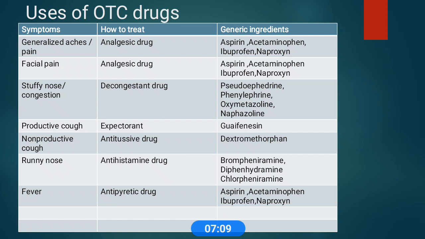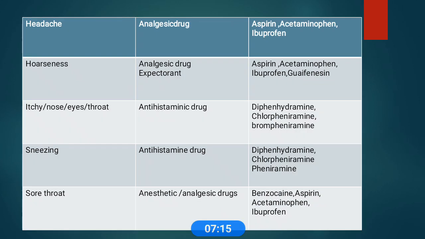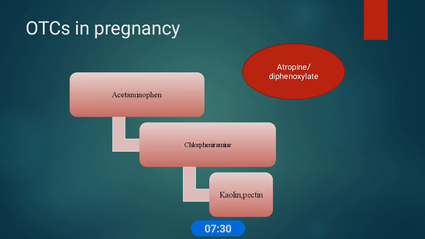These are the most used analgesics, antihistaminics and OTC drugs. Some also include antihistamines and anesthetics like benzocaine, but mostly antihistamines, expectorants and analgesics are used.